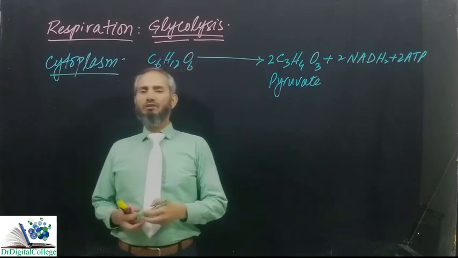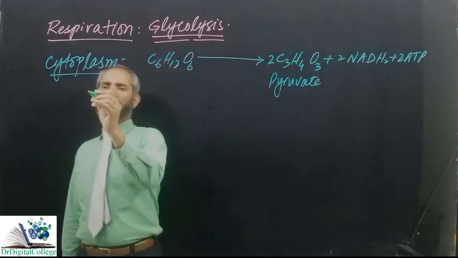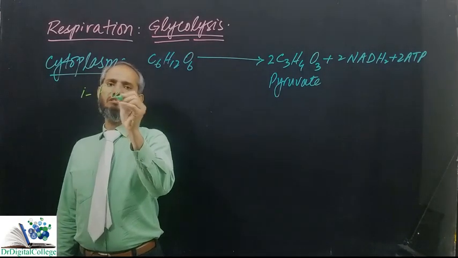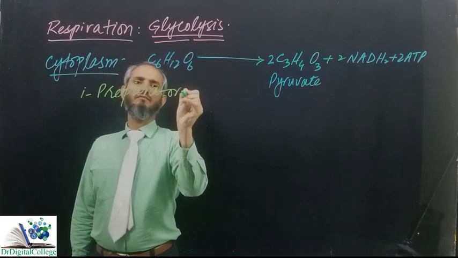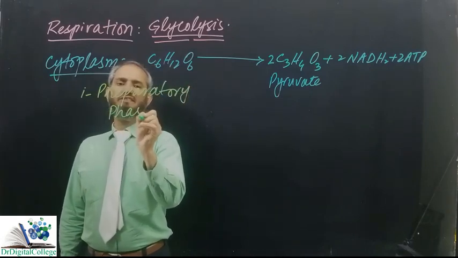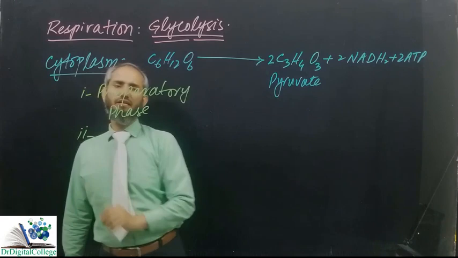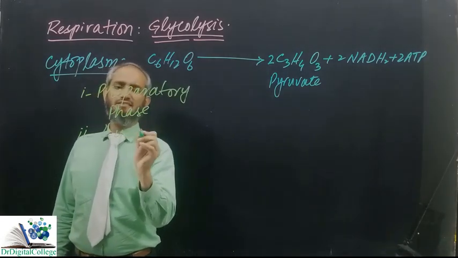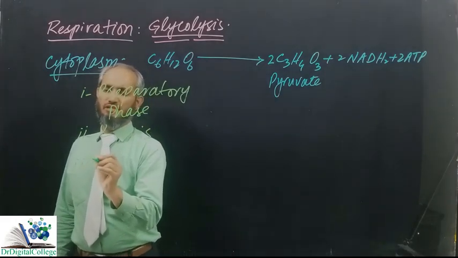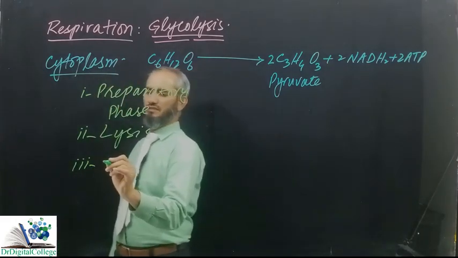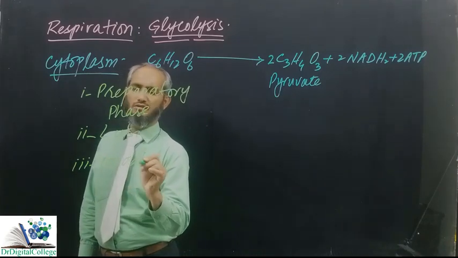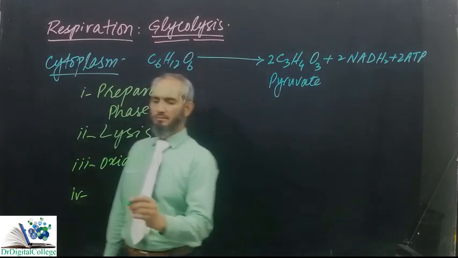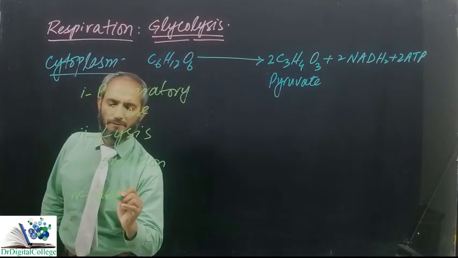If I try to divide it into different stages, then the first stage of glycolysis is the preparatory stage or preparatory phase. This is also called providing activation energy to glucose. And the second stage is the lysis stage. The third stage is the oxidation stage. And the fourth stage is substrate level phosphorylation.